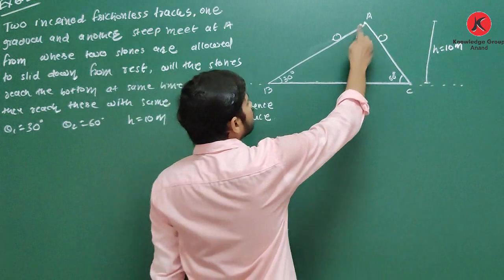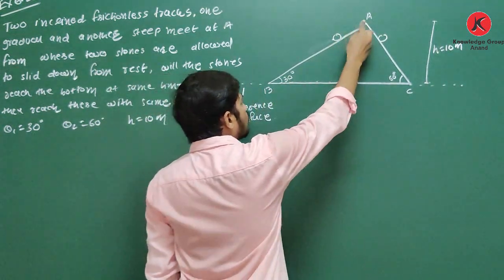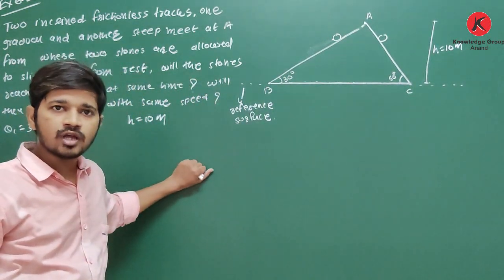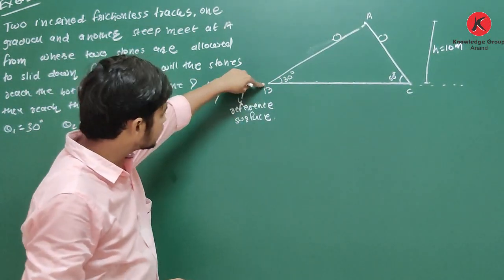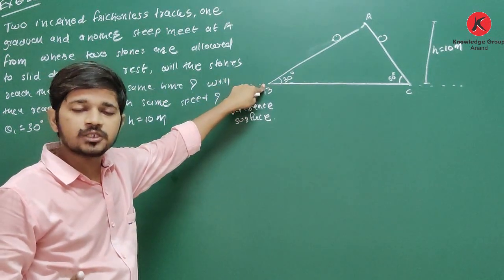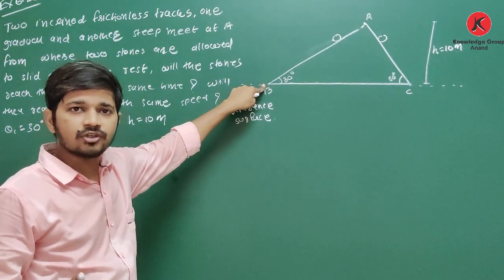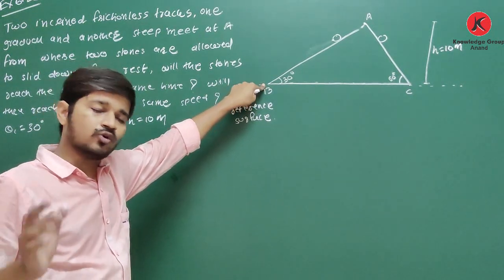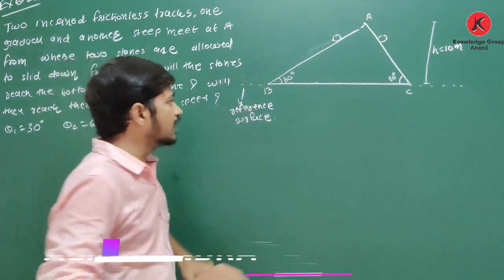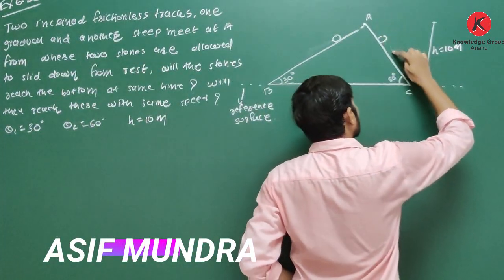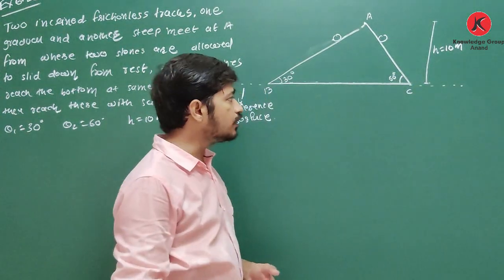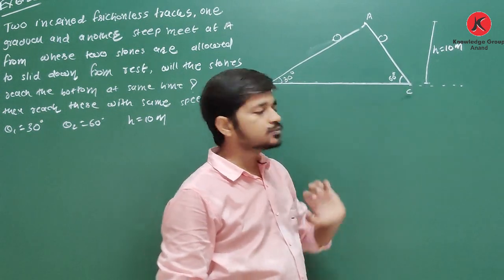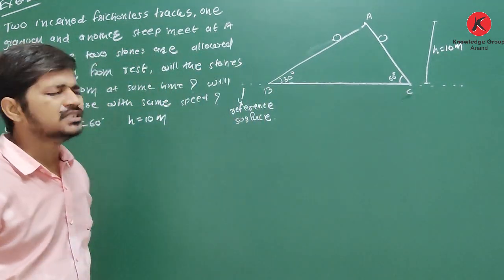Now see, this block is sliding down the slope AB, and it will come to this point. At this bottom, as it is the reference surface, its height will be 0, its potential energy will be 0, but it will have some kinetic energy. Clear about this? Similarly, the other object will slide down on this surface, and it will again come to this point C, that is the bottom.